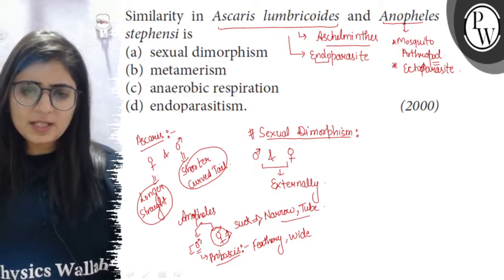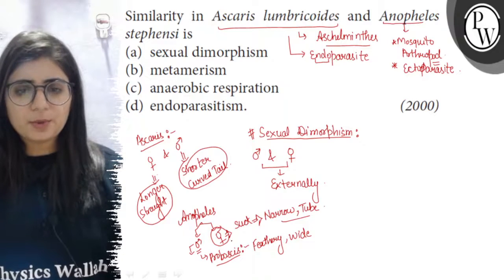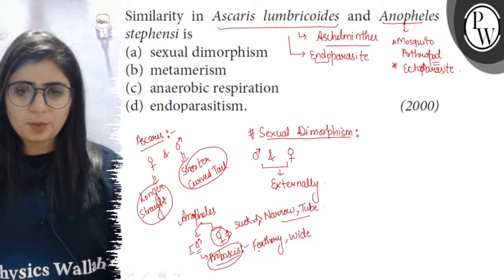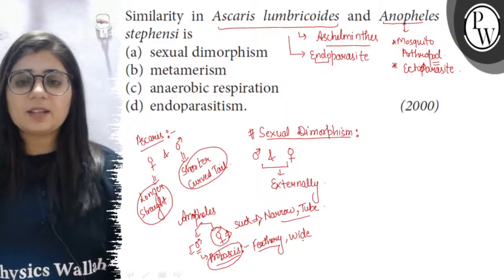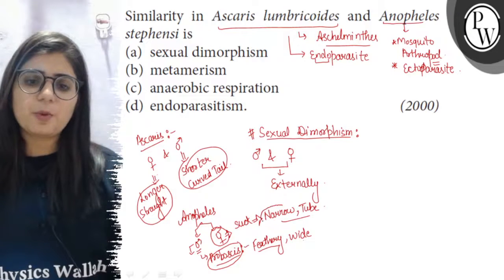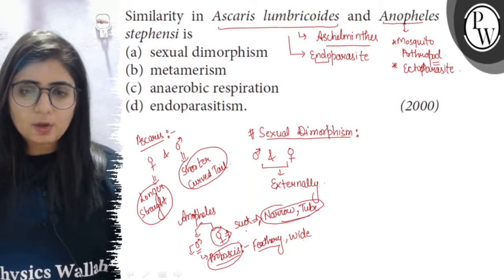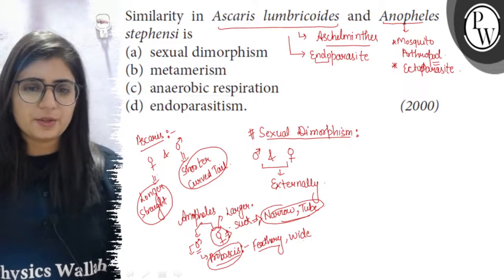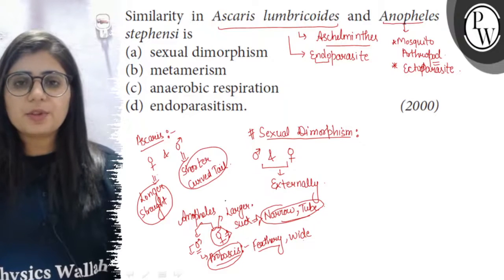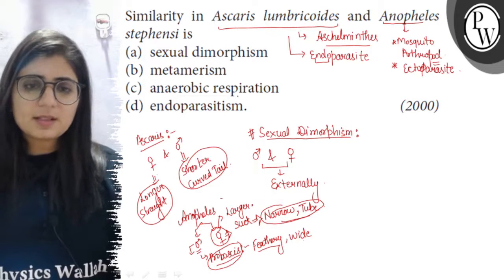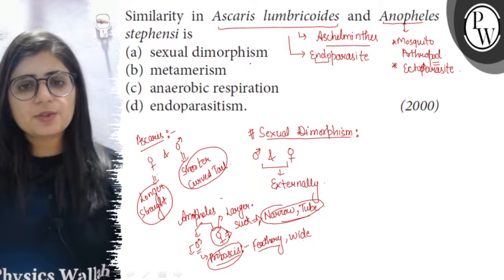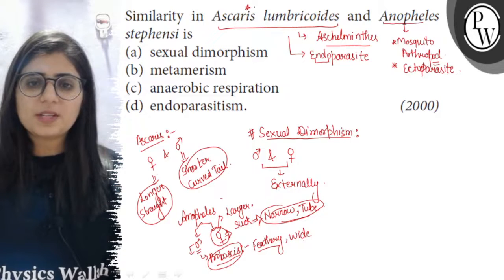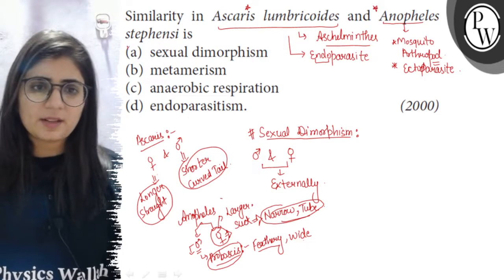So we can easily differentiate a male mosquito and a female mosquito on the basis of their proboscis, which is the anterior part of the sucking mouth parts. Then in case of male it is feathery and wide, while in case of females this proboscis is narrow and tubular. And also the female mosquitoes are larger in size than the male mosquitoes. So we can also differentiate them on the basis of their size. So there is the differentiation of male and female. So such a differentiation is called the sexual dimorphism, and it is found both in case of Ascaris and Anopheles. So it is the right option.